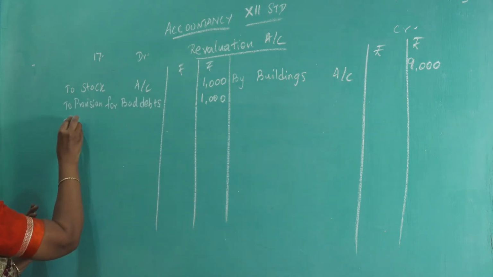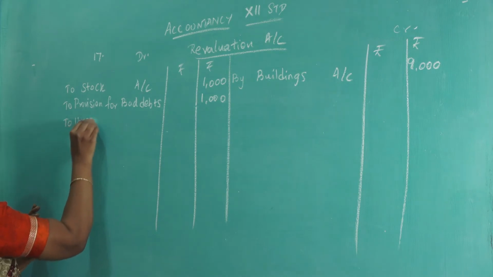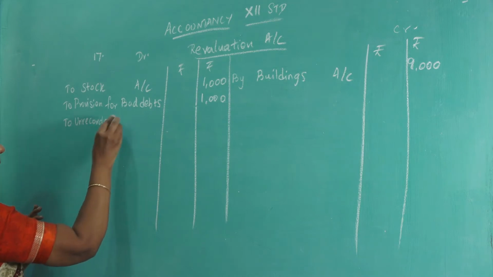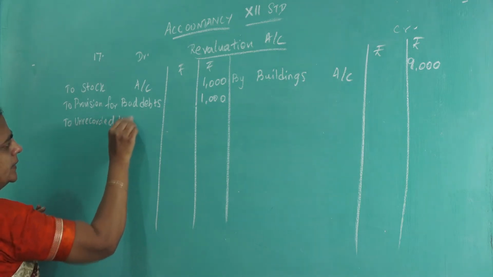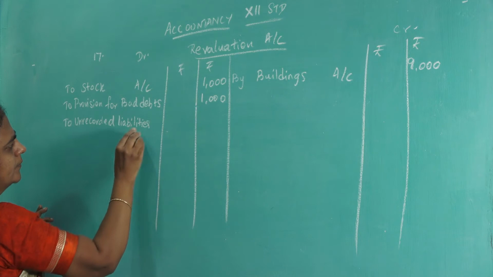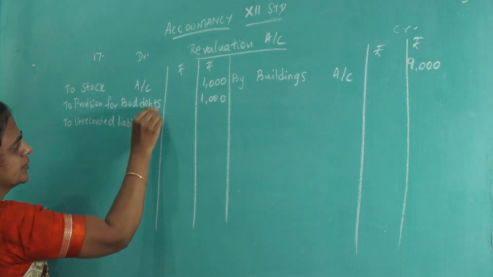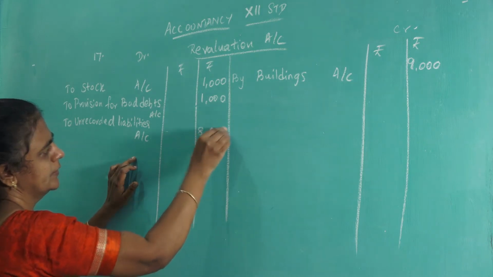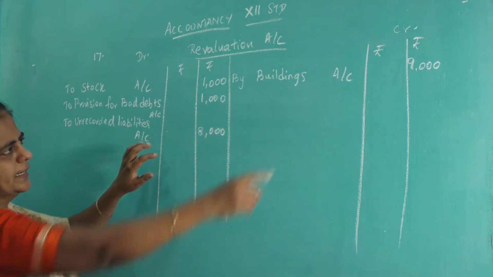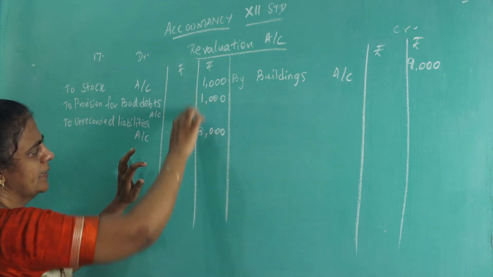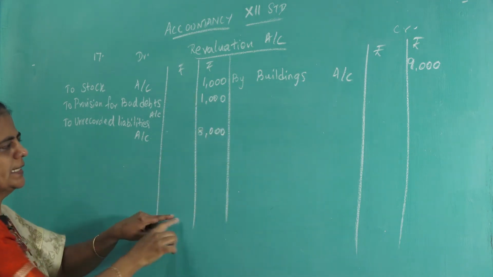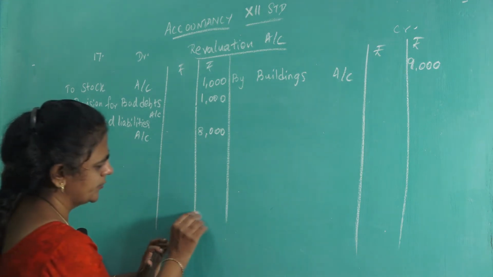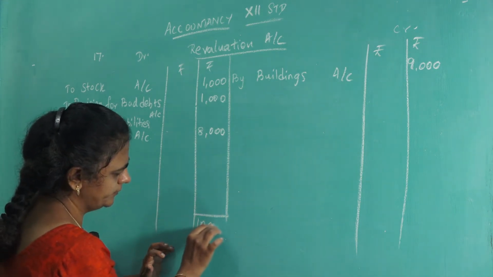To unrecorded liabilities account, it is also loss. Unrecorded liability is 8,000. Now you see which side is greater. Credit side we have only 9,000, debit side we have 10,000. Debit side is greater, so it is loss. So put the total here, 10,000.